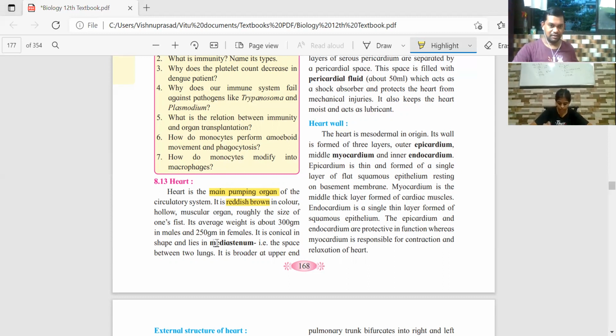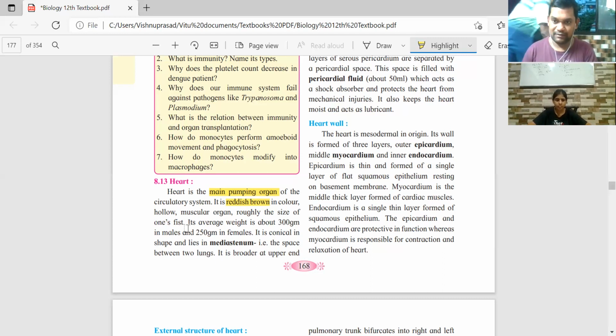And coming to the average weight and the size of the heart. What is the size of the heart? It is written: the average size of the heart is that of one's fist.